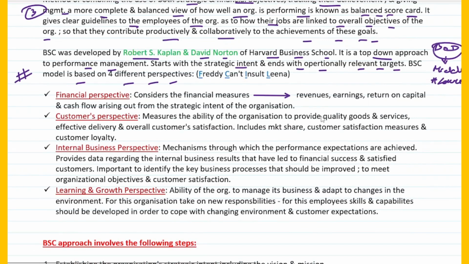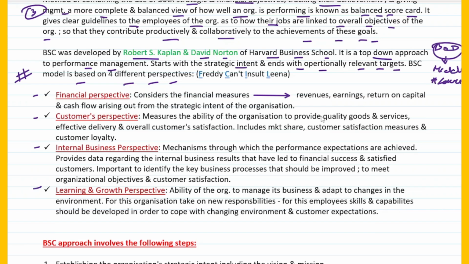Usually what happens, and why I remember it this way, is that if you forget either one of the terms, then you lose the crux of BSC. So for remembering it in a better way, I remember it as Freddy can't insult Lena, that is FCIL. FCIL stands for F. F is what? F is nothing but the financial perspective. C is what? C is basically the customer's perspective. I is what? I is the internal business perspective. And L is what? L is the learning and growth perspective. So Freddy can't insult Lena. That will tell you the 4 perspectives of the balanced scorecard, right?